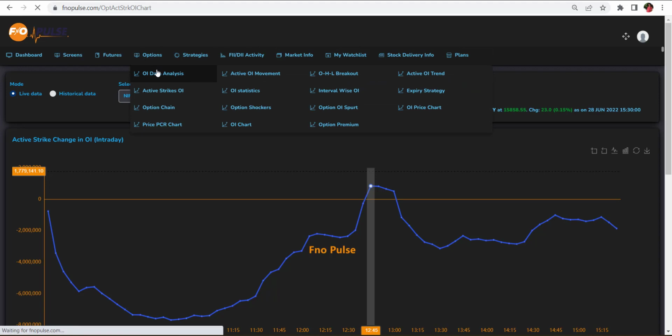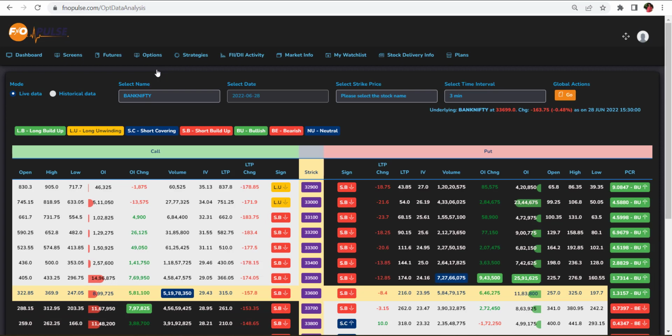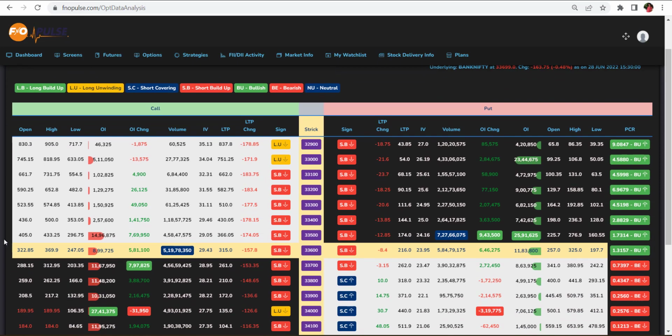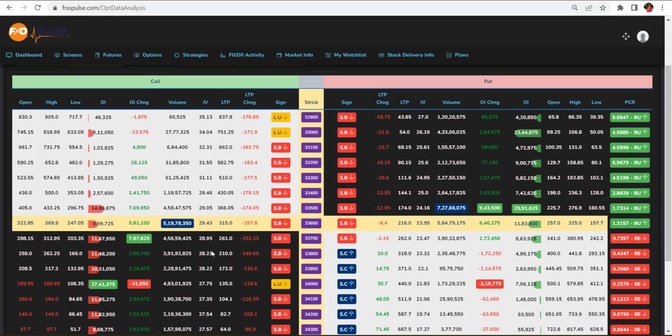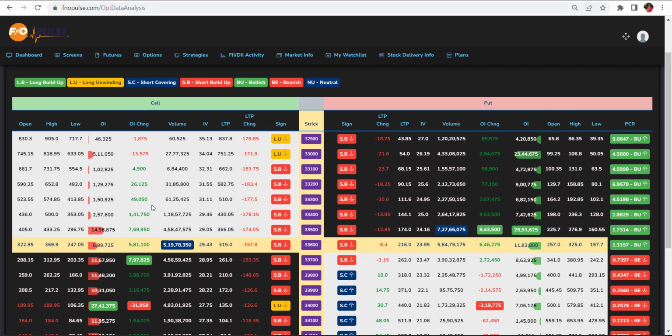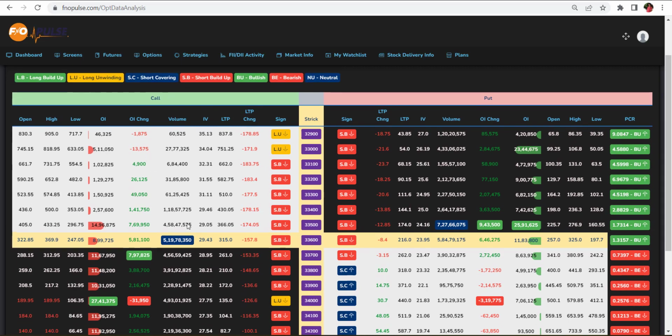Next, OI data analysis. Now we see how to find the right strike price for options trading. It's very simple. Here, the left side is all call options and the right side is put options. The yellow middle line is the current trading price, and then nearby prices are there. If you are going for the call side, you have to check where there is more change in OI and volume.